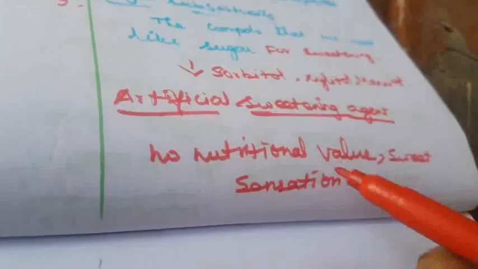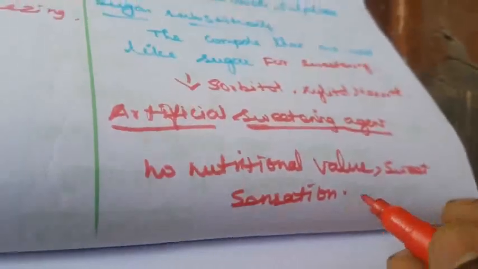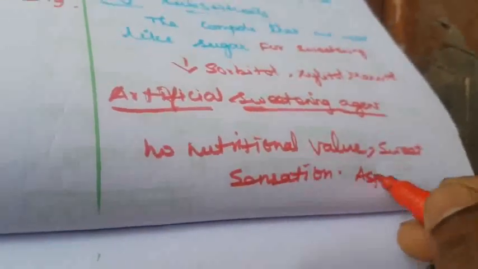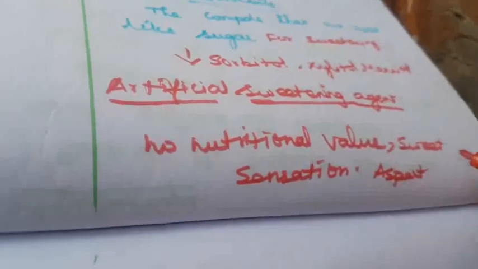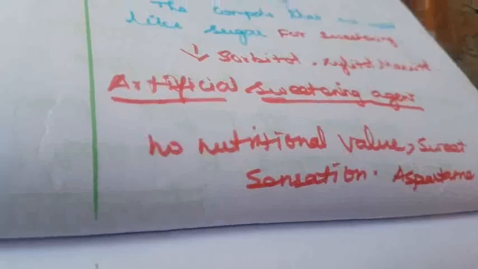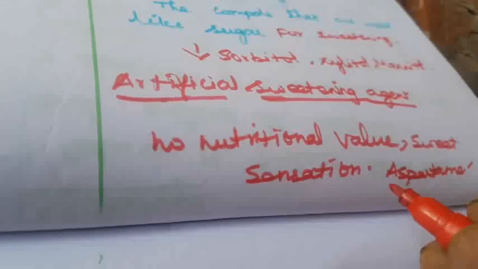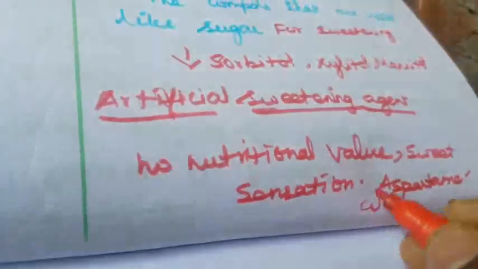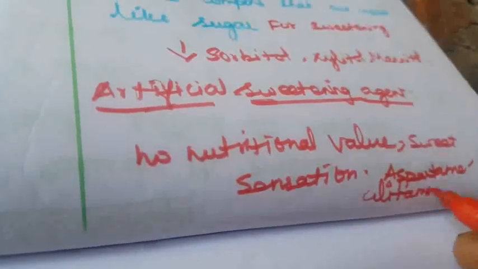Example, that is called sugar free. Sugar free is mainly made up of aspartame. It is an amino acid, very sweet in taste. Aspartame, alitame and sucralose.